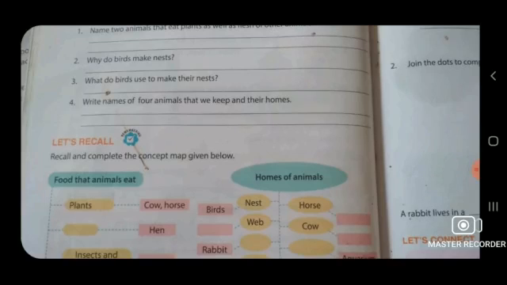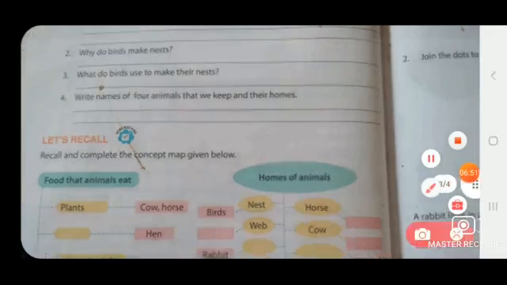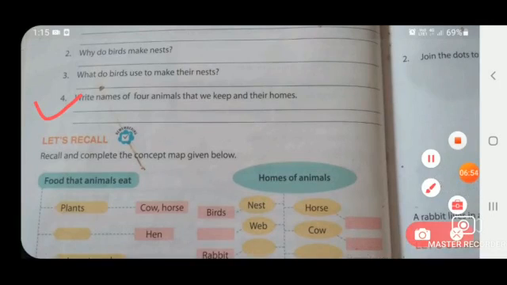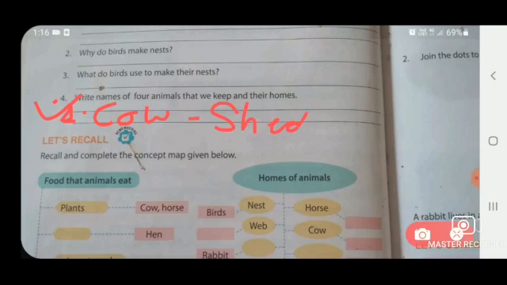Now the last and fourth question is: write names of 4 animals that we keep and their homes. Once again, I am going to read it. Write names of 4 animals that we keep and their homes. The answer will be: first is cow. Cow lives in a shed.